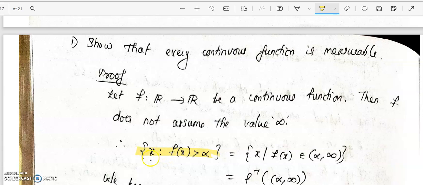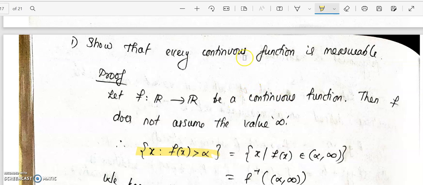In the measurable function definition, when we take the set of all x such that f(x) greater than alpha, we also consider the extended real line points, that is, we consider infinity and minus infinity there. So f(x) greater than alpha means the interval open alpha, closed infinity. But in this case, since f is a continuous function, it does not assume the value infinity. So this will be the set of all x such that f(x) belongs to the open interval (alpha, infinity), that is, f inverse of the interval alpha to infinity.